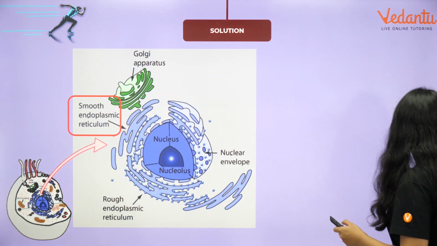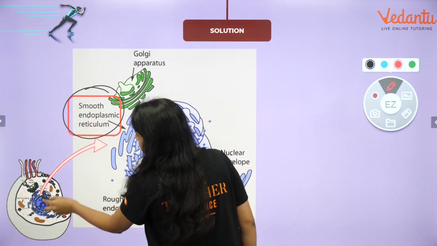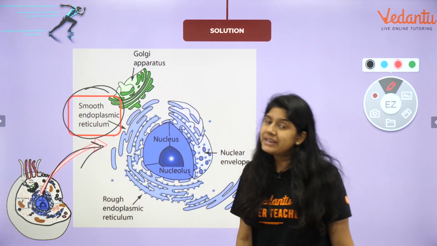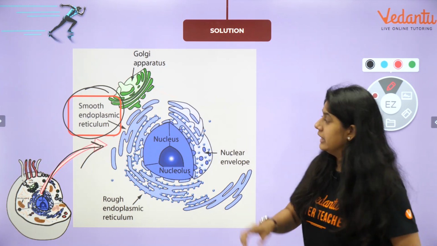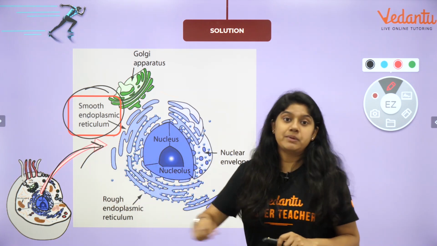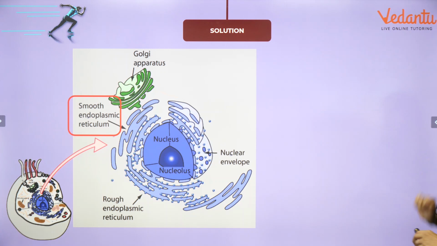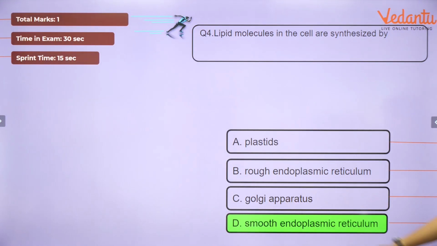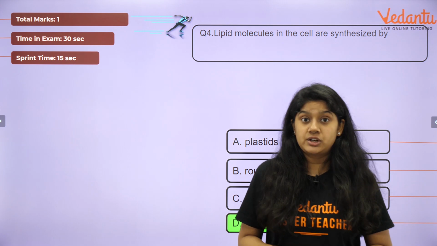Let's see, everyone. The smooth endoplasmic reticulum helps in the synthesis of lipids. Lipids will go and of course make the plasma membrane of the cell. So hence, the right answer to this particular question will be smooth endoplasmic reticulum. Lipids are made by the smooth endoplasmic reticulum.